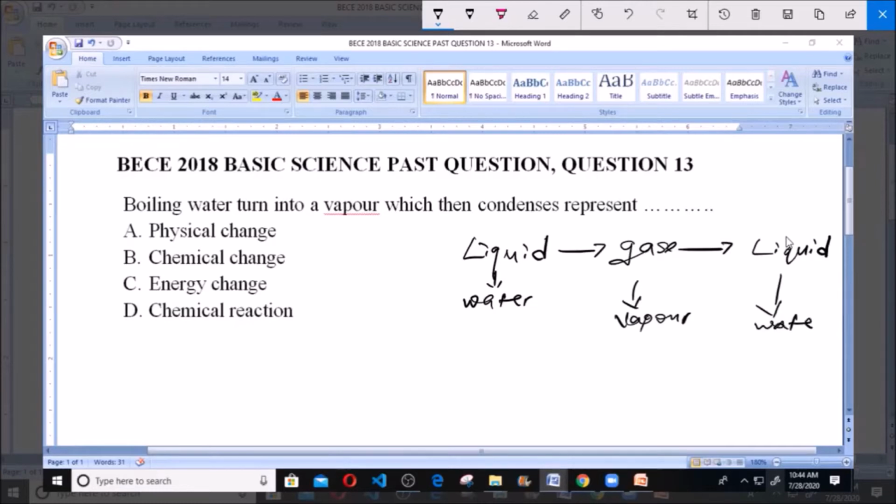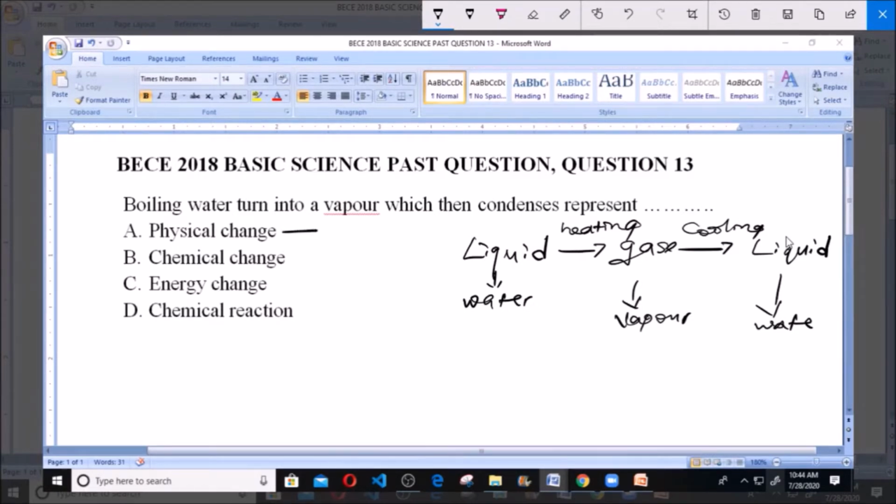So from liquid to gas via heating, because they say boiling water changes to vapor, and then it condenses again to liquid. That's cooling. Initially we had our water, then the water gave us gas, that's the vapor, and then it condenses back to the water.